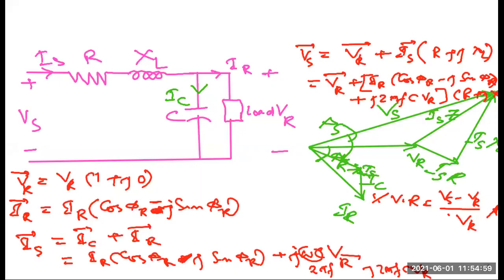This way we can calculate the voltage regulation, and the transmission efficiency can also be calculated.